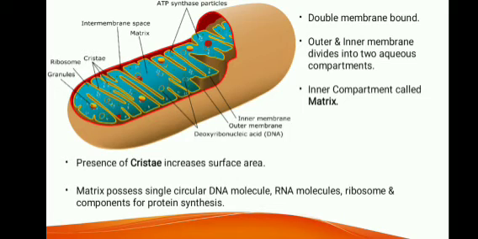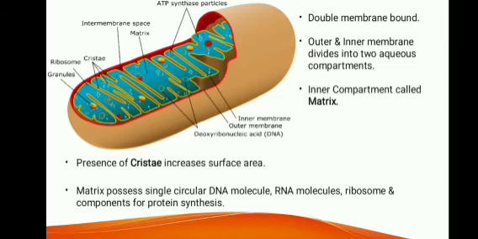The outer and inner membrane divide the whole mitochondria structure into two aqueous compartments. The inner compartment is called the matrix. You can see over here the blue shaded portion. It contains a number of infoldings. These infoldings are termed the cristae. These are the areas where aerobic respiration takes place.